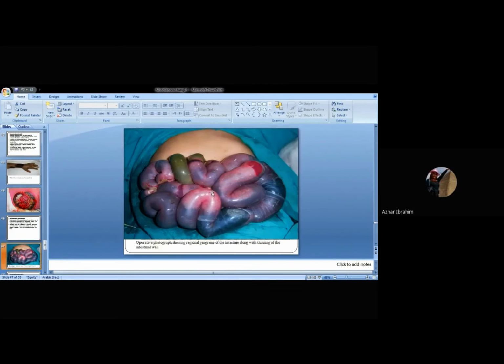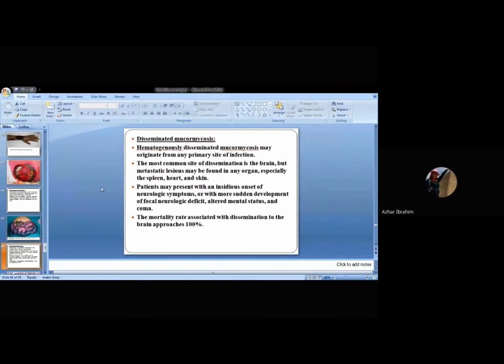You can see this a bit large intestine and blackish color. You can differentiate between this, which is the stool, and this blackish color, a gangrenous effect due to intestinal mucormycosis. Okay, you can see here how dangerous this disease is. Disseminated mucormycosis, of course, can be disseminated easily through blood vessels, the bloodstream, and cause other symptoms.